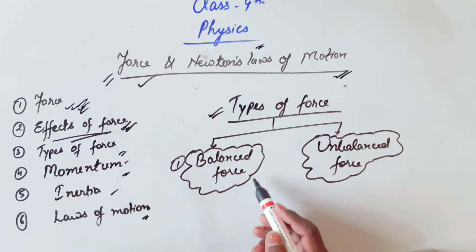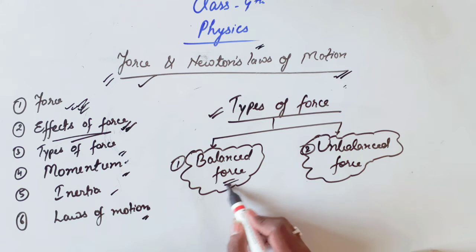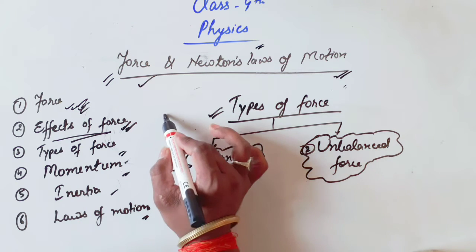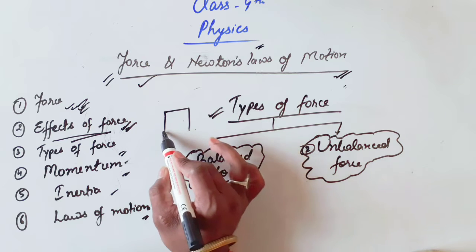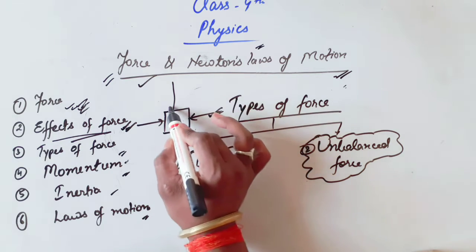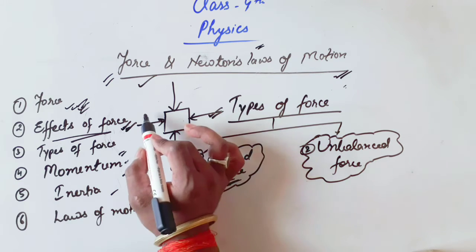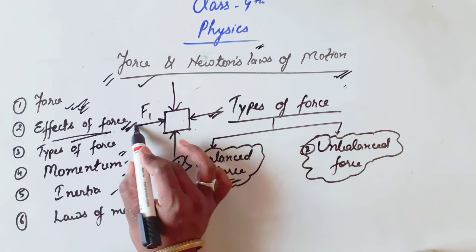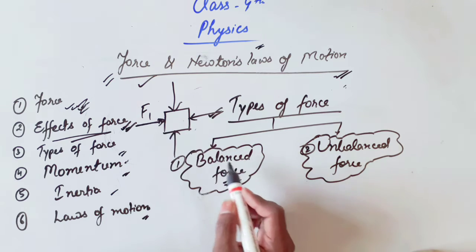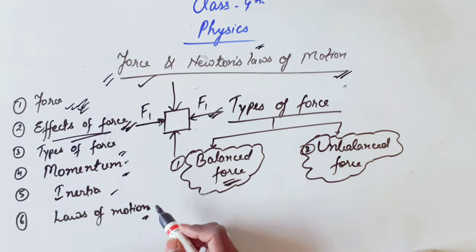Okay friends, there are two types of force. The first one is balanced force, and the other one is unbalanced force. So what do we mean by balanced force? When we apply forces on a body equally from all directions, let this F1 force be applied towards west, and also F1 force towards east.